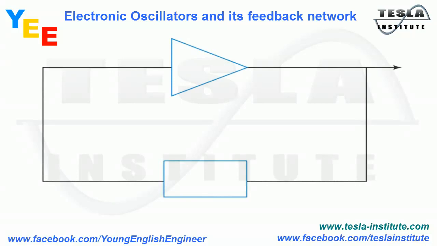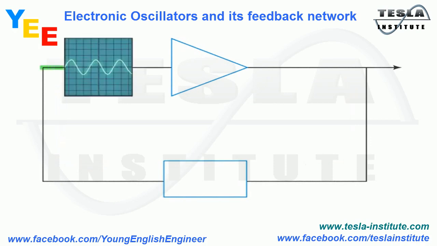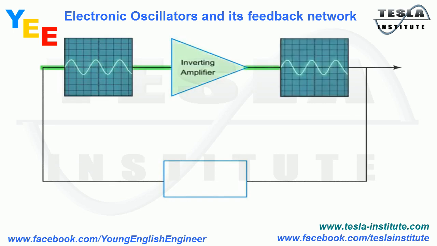The function of an electronic oscillator is to convert direct current to alternating current by continually looping the signal through a feedback circuit. An oscillator is made up of two components. One part is an inverting amplifier, which, as we have discussed previously, amplifies and inverts the signal. Therefore, the signal comes out larger and 180 degrees out of phase.